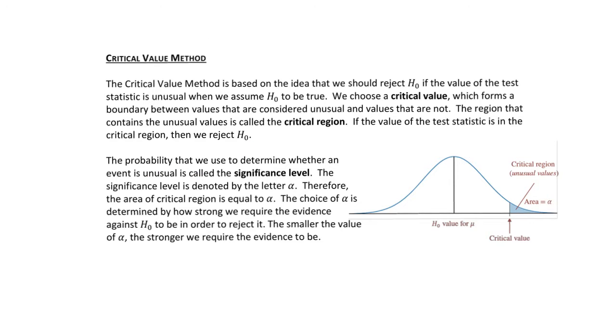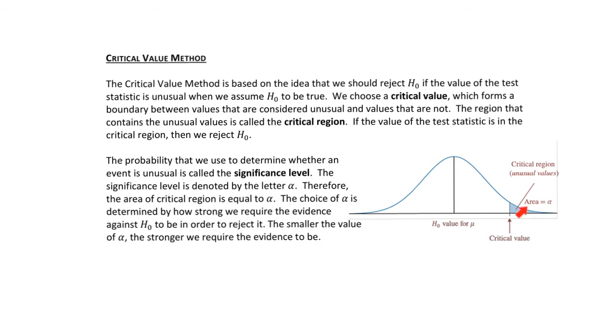The probability that we use to determine whether an event is unusual is called the significance level. The significance level is denoted by the letter alpha. Therefore, the area of the critical region is equal to alpha. The choice of alpha is determined by how strong we require the evidence against the null hypothesis to be in order to reject it. The smaller the value of alpha, the stronger we require the evidence to be.